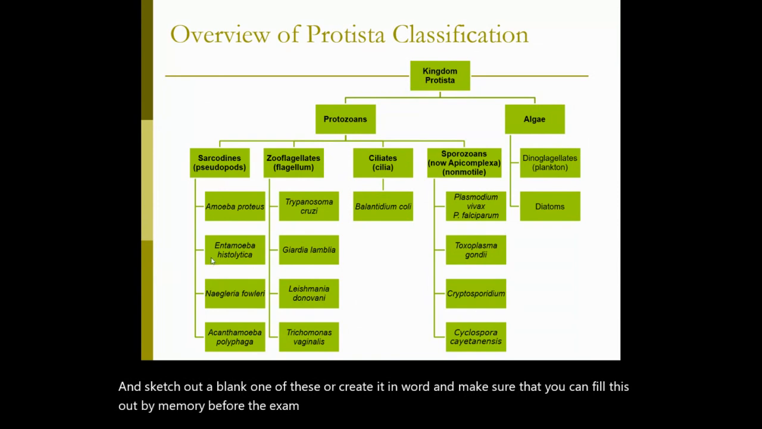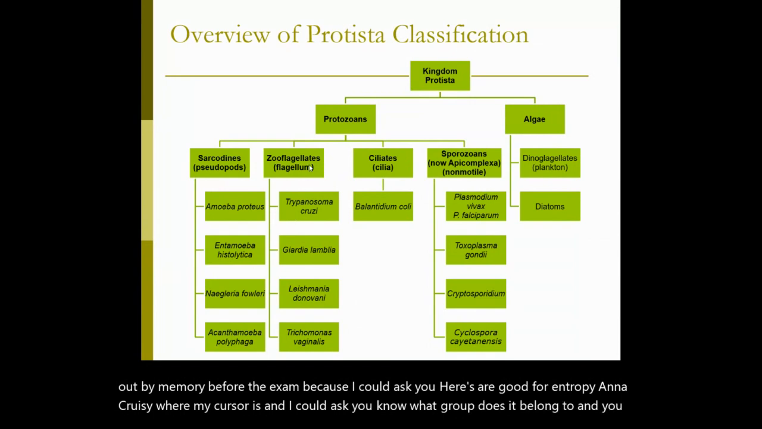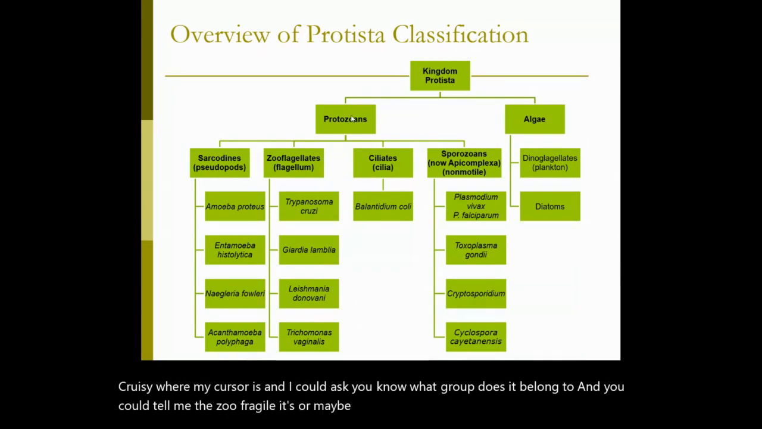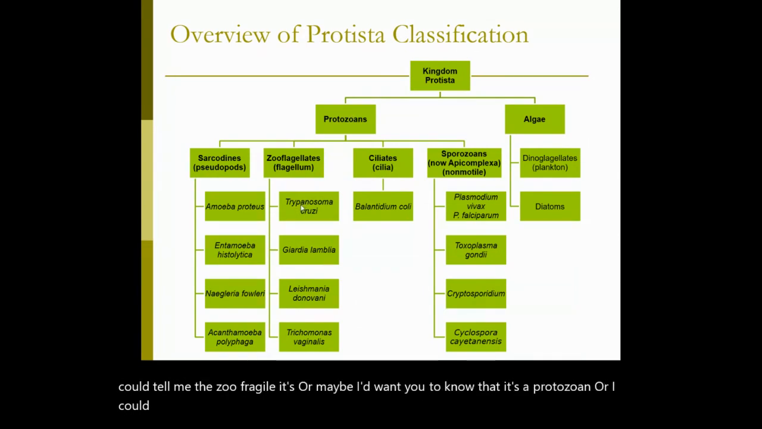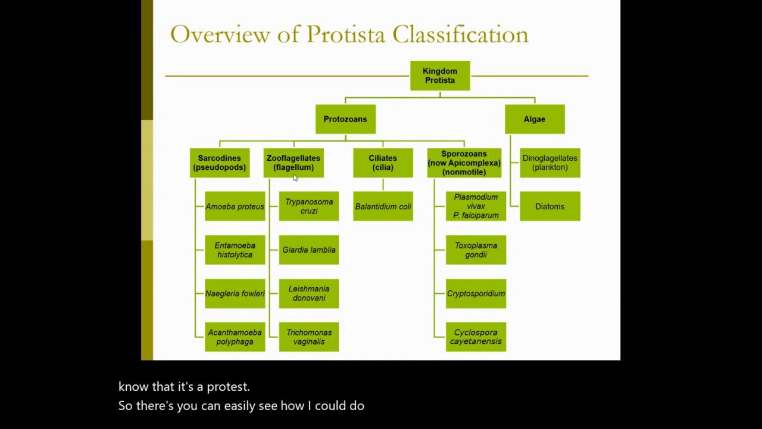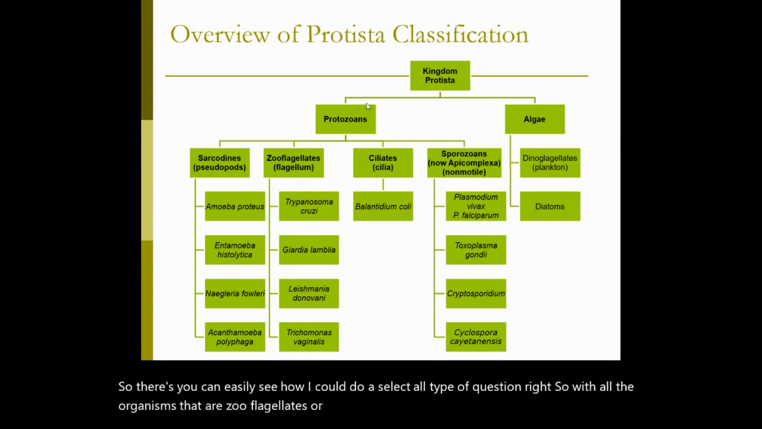Because I could ask you, here's our good friend Trypanosoma cruzi, where my cursor is, and I could ask you, what group does it belong to? And you could tell me the zooflagellates. Or maybe I'd want you to know that it's a protozoan. Or I could even just say, Trypanosoma cruzi belongs to which kingdom? And you would need to know that it's a protist. Okay, so you can easily see how I could do a select all type of question. Select all the organisms that are zooflagellates, or select all of the organisms that are from kingdom Protista. So you are going to need to know your classification.